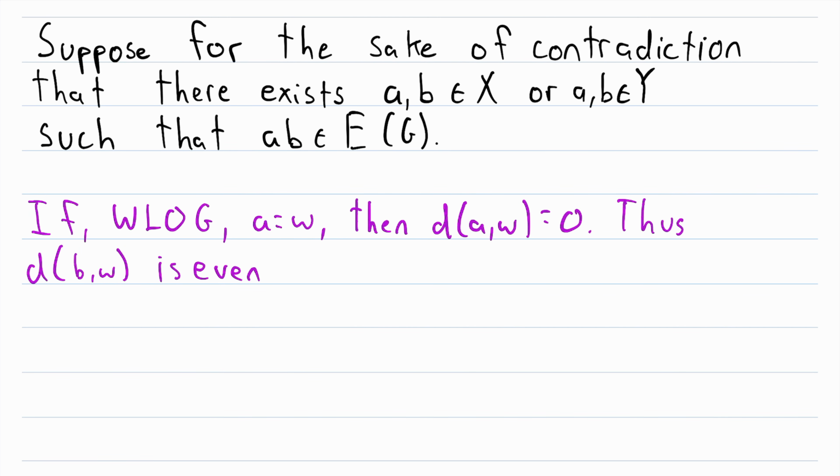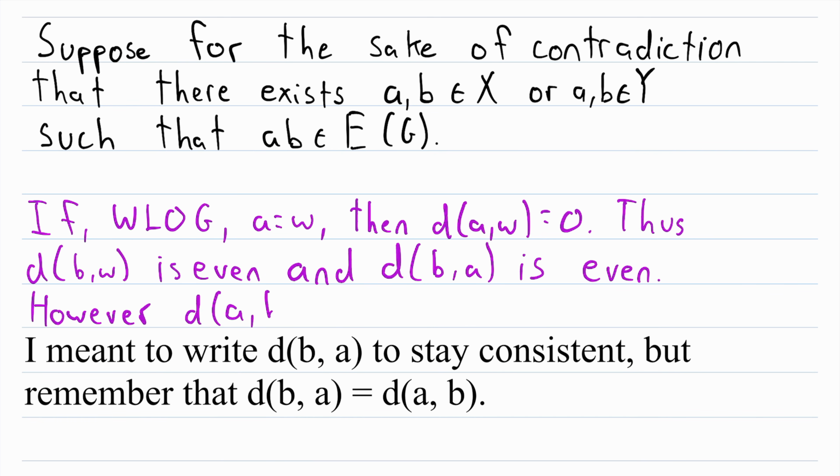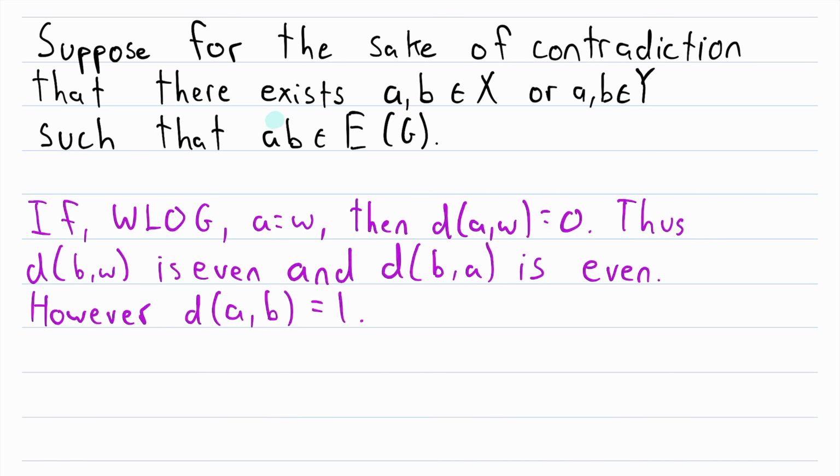But we could go a step further. Since W is equal to A, this also means that the distance from B to A is also even. But this is not possible because we assumed that A and B are joined by an edge. So they are adjacent vertices, which means that the distance from A to B is equal to 1, and 1 is not even. So by assuming that A and B are adjacent, we have assumed that the distance between them is 1. But if one of them is equal to W, that means that their distance has to be even. This can't be the case.